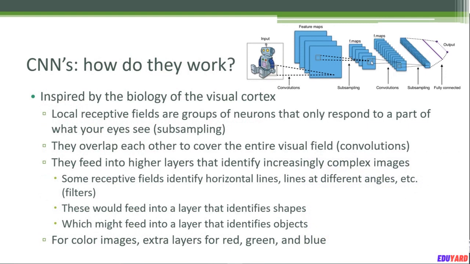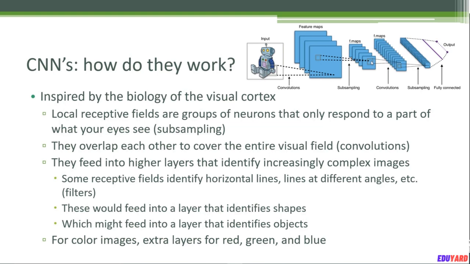So how do they work? Well, CNNs, convolutional neural networks, are inspired by the biology of your visual cortex. It takes cues from how your brain actually processes images from your retina, and it's pretty cool, and it's also another example of interesting emergent behavior. So the way your eyes work is that individual groups of neurons service a specific part of your field of vision.